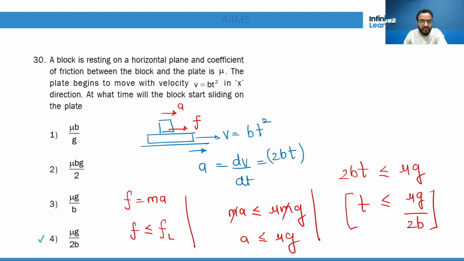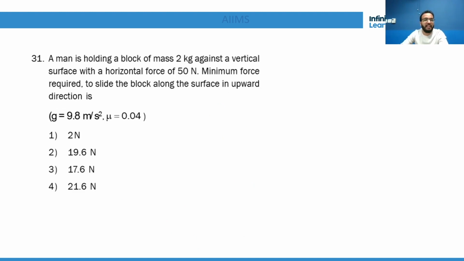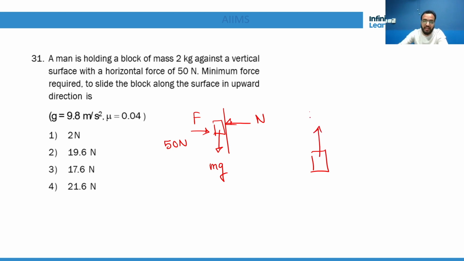Got it? Now a man is holding a block of mass 2 kg against a vertical wall with a force of 50 newton, right? So already mg is acting downward. This is normal. Now this is a very nice question. They are asking what force we should apply in the upward direction, let's say F naught, so that it slides up.